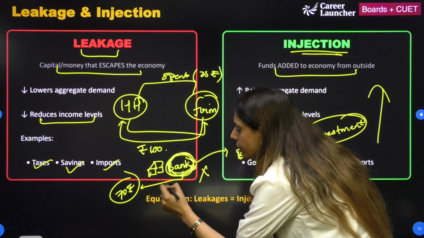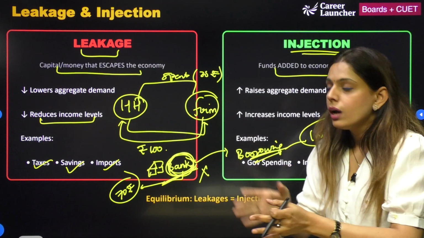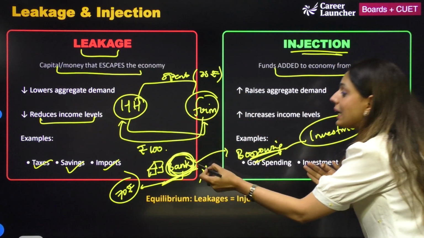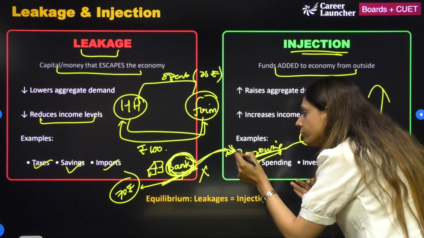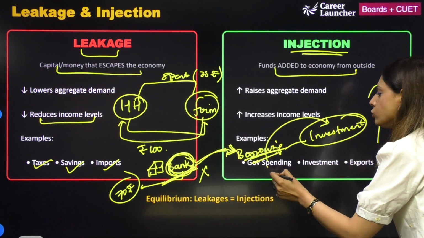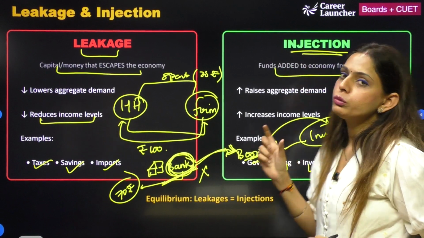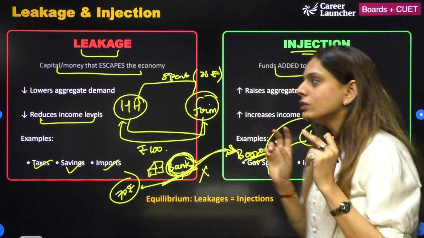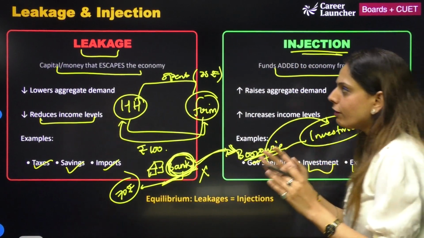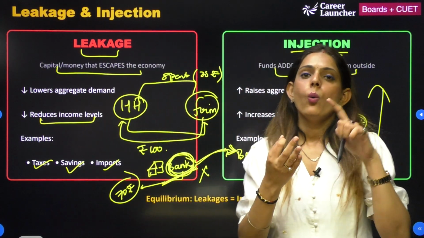Here he was saving. So when he was saving, he was blocking the amount of investment. But here what he is doing, he is borrowing it from the financial intermediary and investing it somewhere. So government spending, investments and exports happen to be what? Injection.